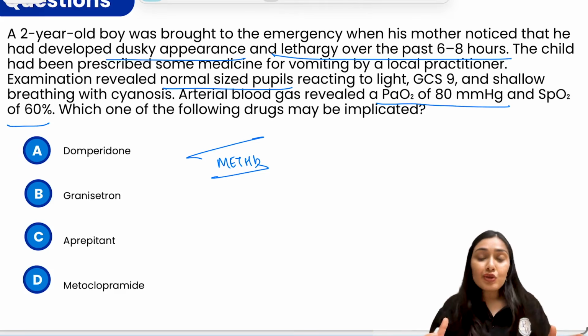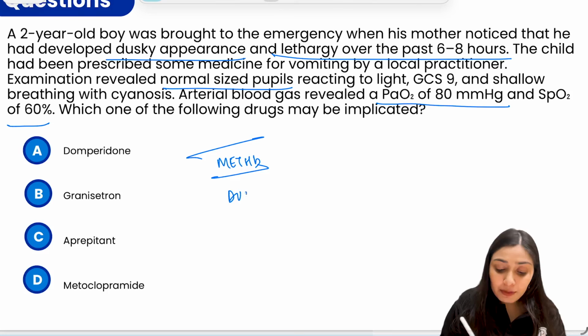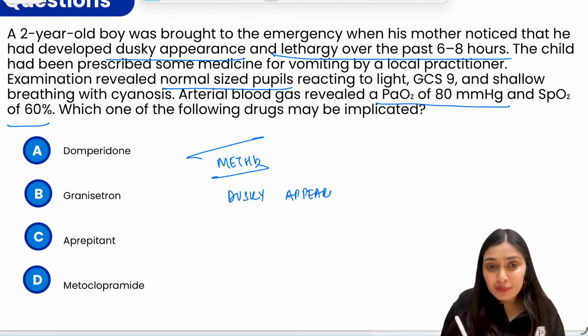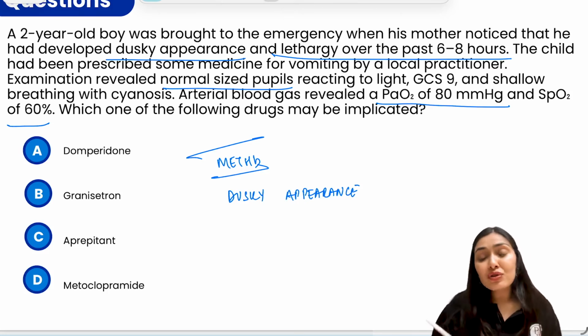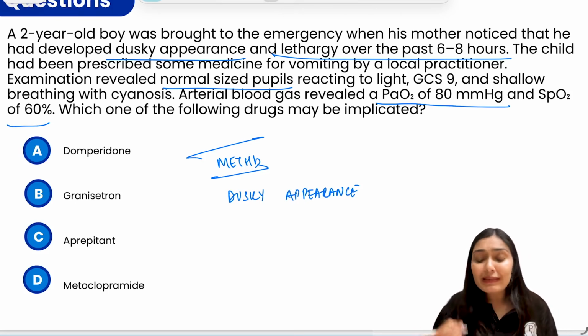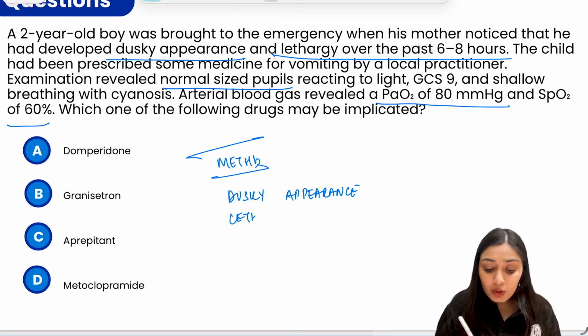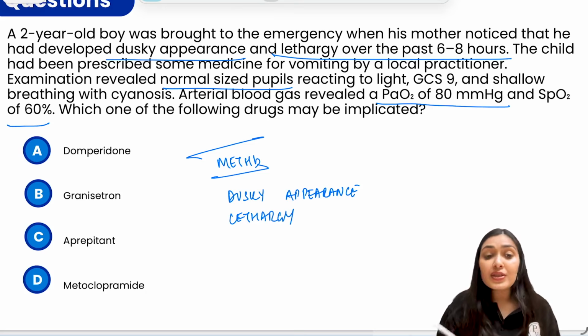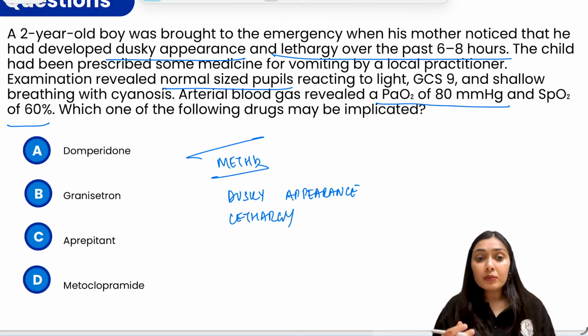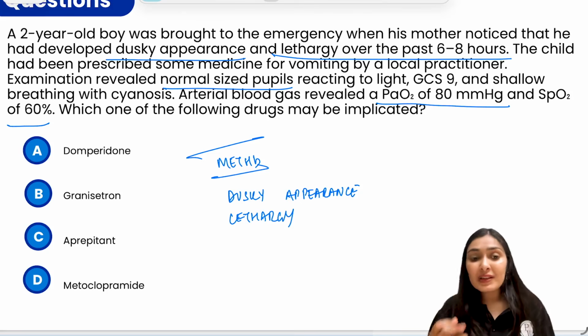And the clinical features that corroborate it: you see this dusky or bluish appearance that does not resolve with oxygen therapy. You see lethargy, the GCS is poor at 9, there's shallow breathing. And also the blood sample appears chocolate brown or darkish in color.